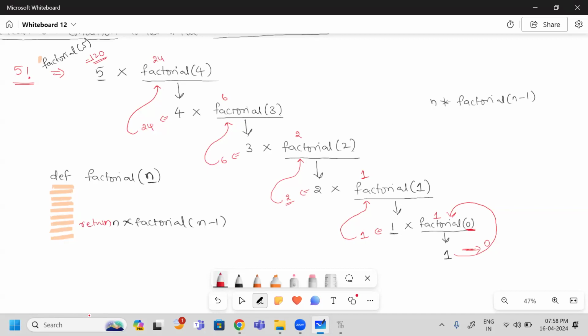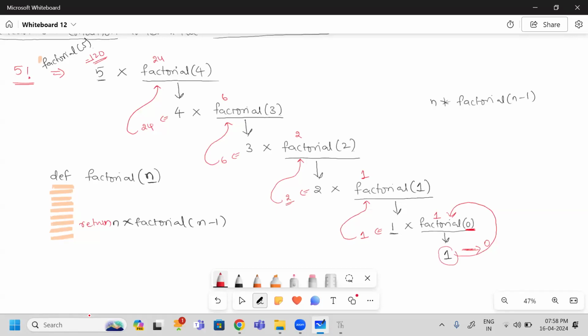Yes, this is going to convey how to write this recursive call. While calling like this, at what place have you stopped? Once the n value, the value you are supplying to this function, becomes 0, are you stopping or still continuing? I am stopping immediately. Which value am I returning? One value I am returning.